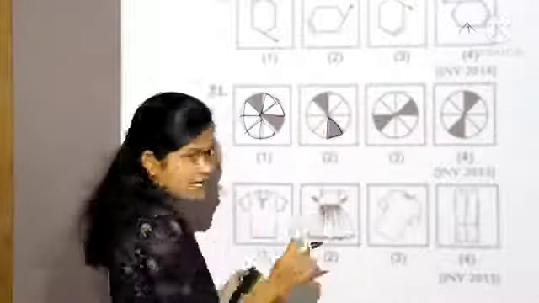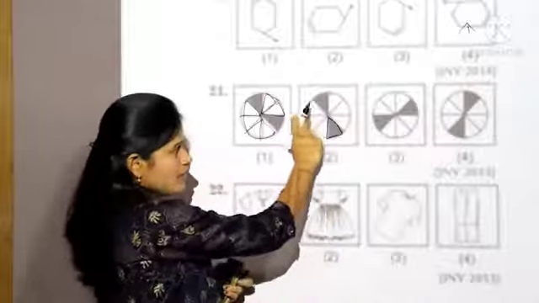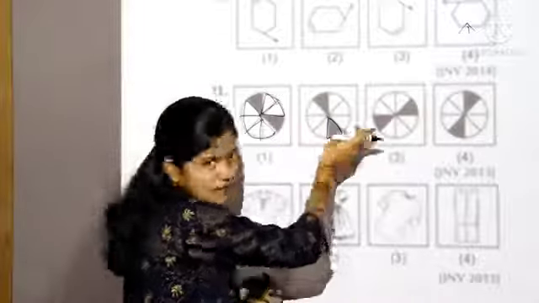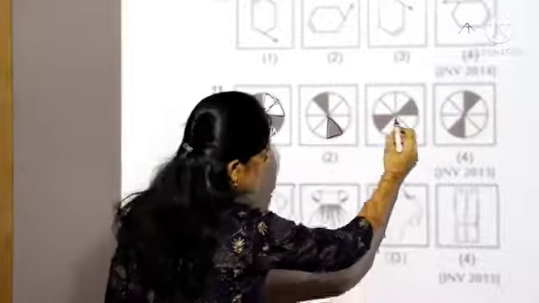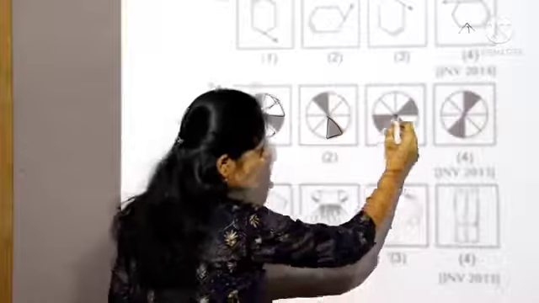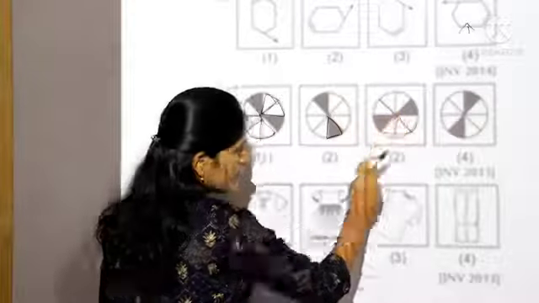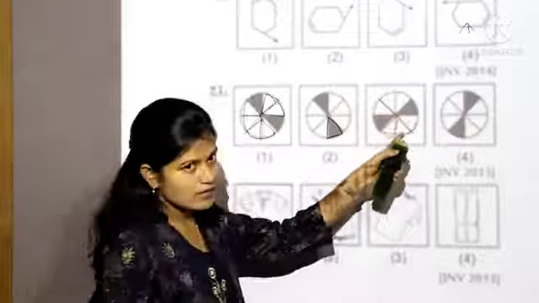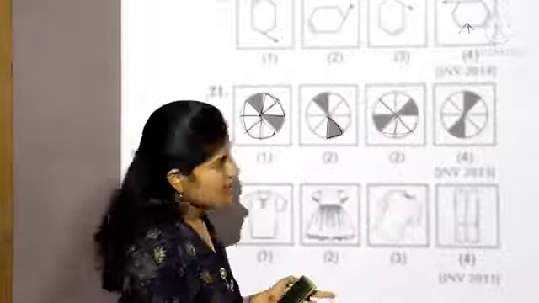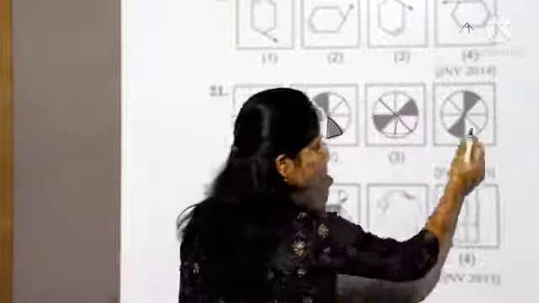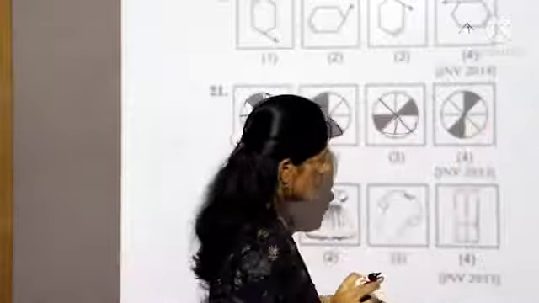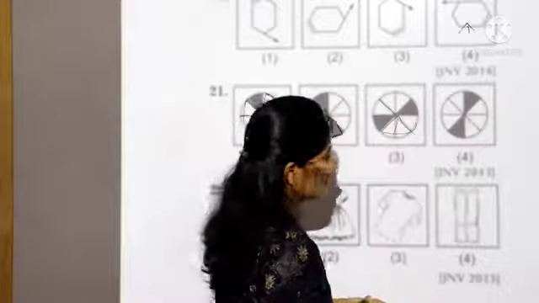If I check in either direction, three boxes are empty. In the third box also, three parts are empty between two shaded parts in either direction. In the fourth box also, three parts are empty when I check in either direction.